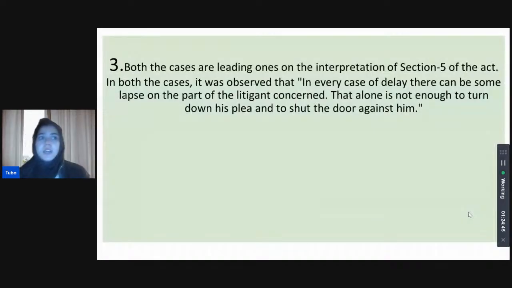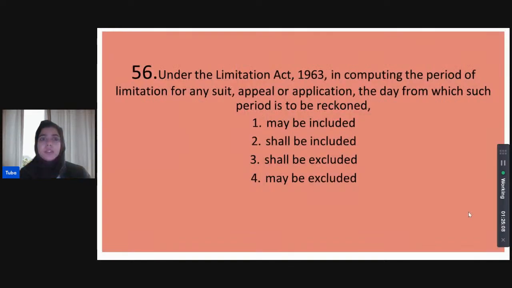All right, Priyanka thinks it's Krishnamurthy's, and Karan is correct. Both are leading cases on the interpretation of Section 5 of the Limitation Act, right? In both these cases, the court has stated that in every case of delay, there can be some lapse on part of the litigant concerned himself. That alone is not enough to turn down his plea and shut the door against him. So we can condone delays. That is what the court was insinuating and stressing on.